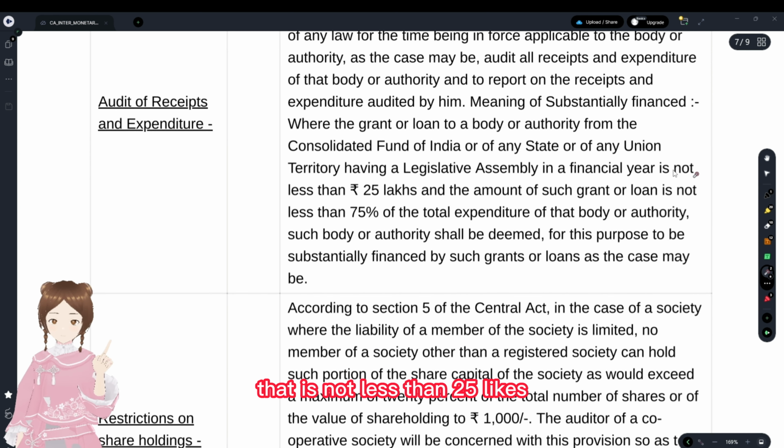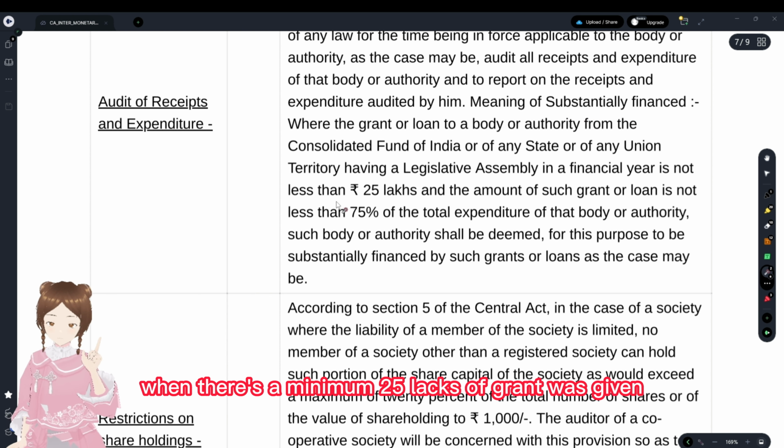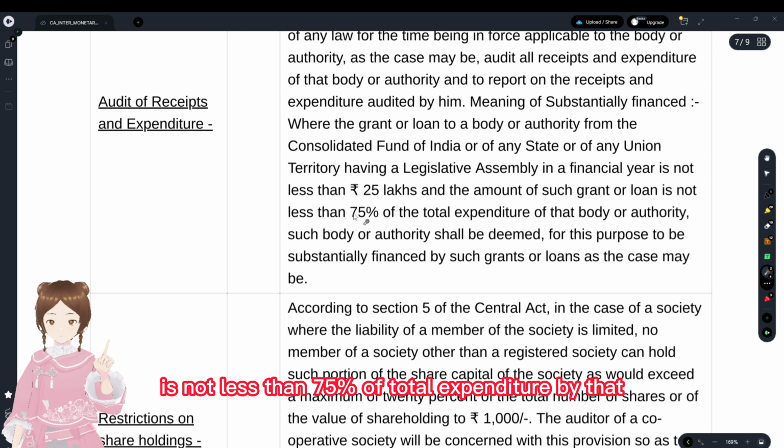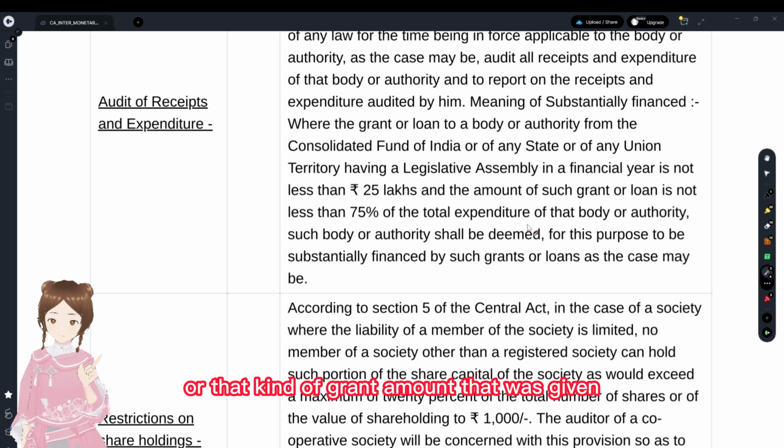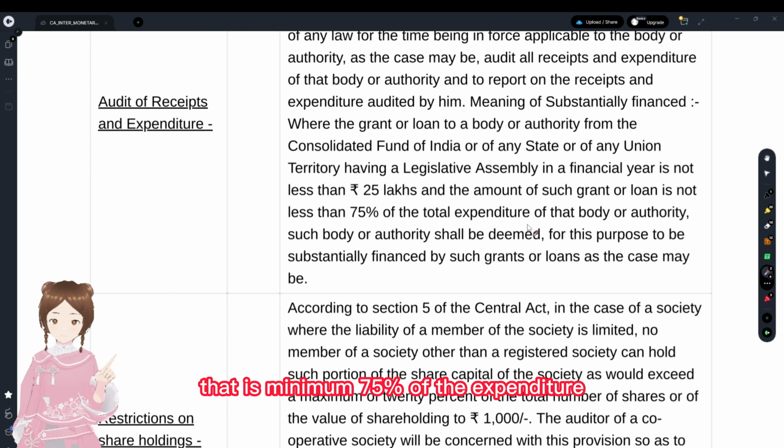It is called substantially financed when a minimum of 25 lakhs of grant was given, and that grant is not less than 75% of the total expenditure of the body or the authority. Then it's called substantially financed. So the central government could go for audit of receipts and expenditure.